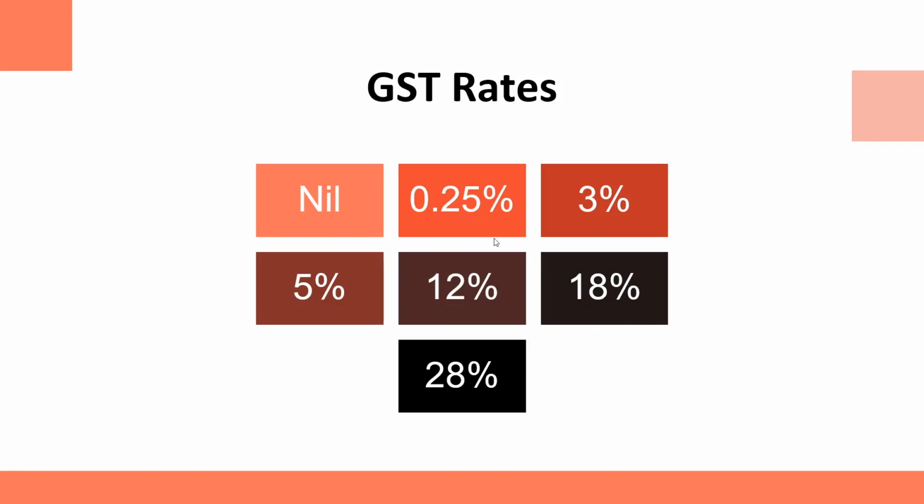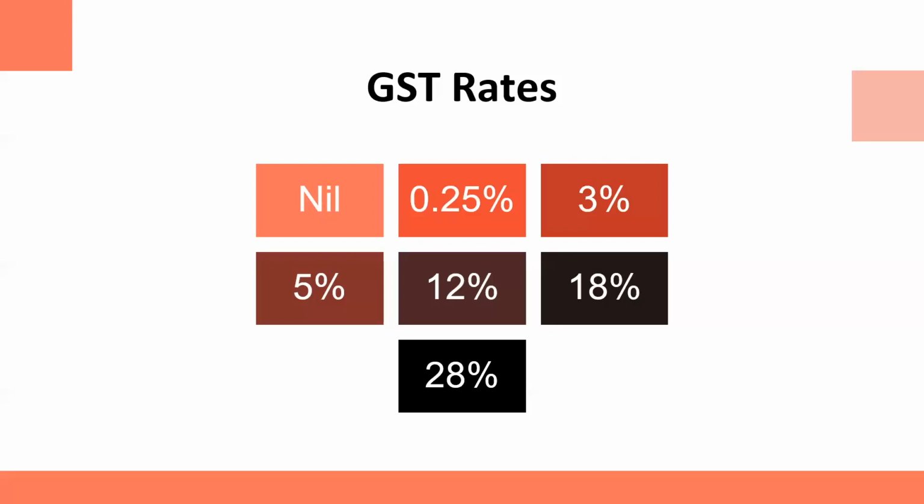However, gold is kept at 3% rate and rough precious and semi-precious stones are fixed at special rate of 0.25%. You may be thinking, what is nil in that case? Here, nil means it is taxable under GST but at zero rate, at nil rate. So technically, GST would be zero on that particular item, but to take that kind of goods or service under the ambit of GST, government has done so. So it is taxable but at nil rate.